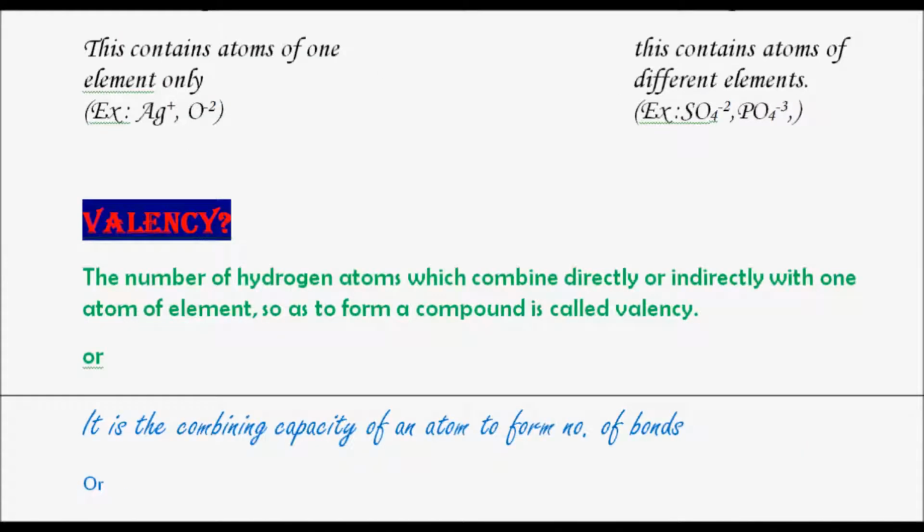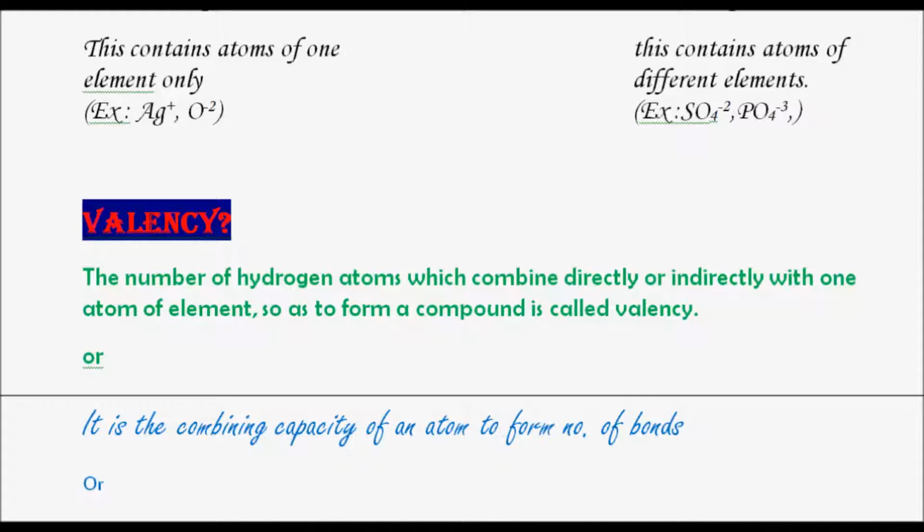Now we will move directly into valency. Valence and valency, these are two confusing words for you. First I would like to define what is valency.